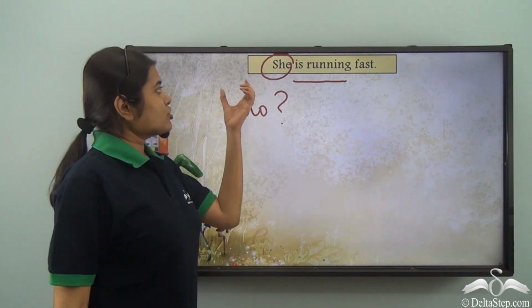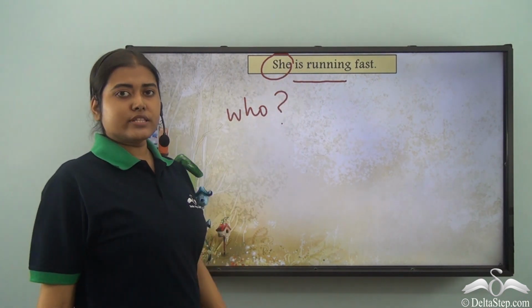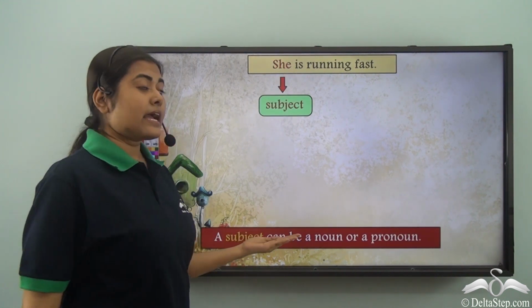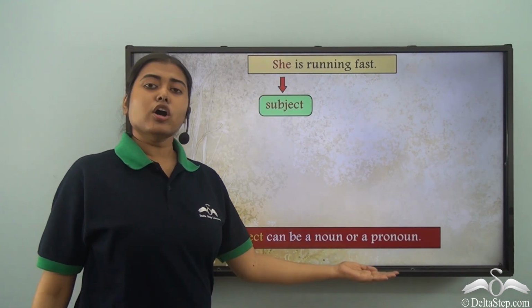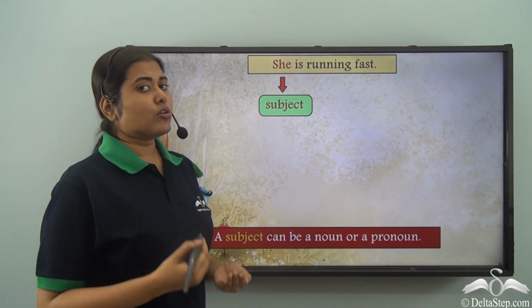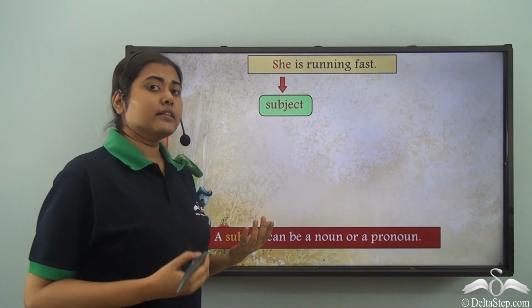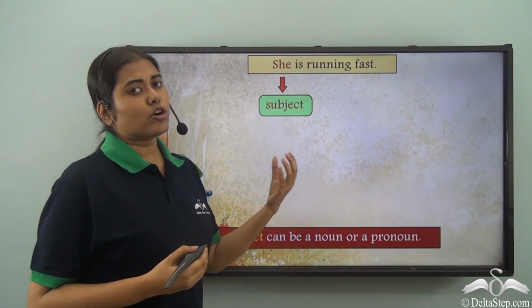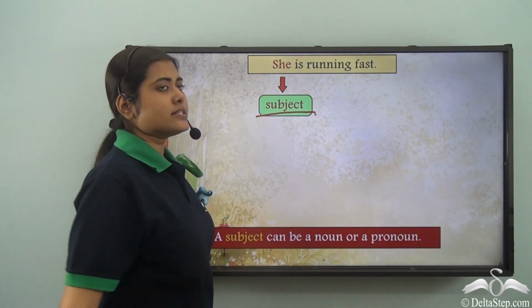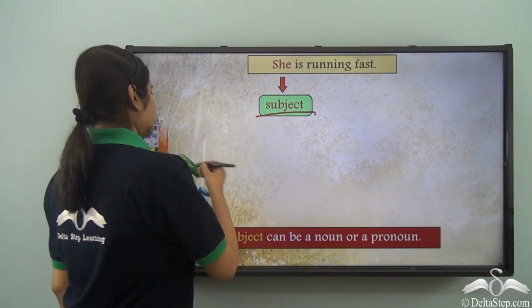She. So, she is a pronoun in this case. So, what do we notice? That a subject can be a noun or a pronoun. In case it is a noun, it also takes the article if there's any to modify the noun. So, in this case, our subject is a pronoun.